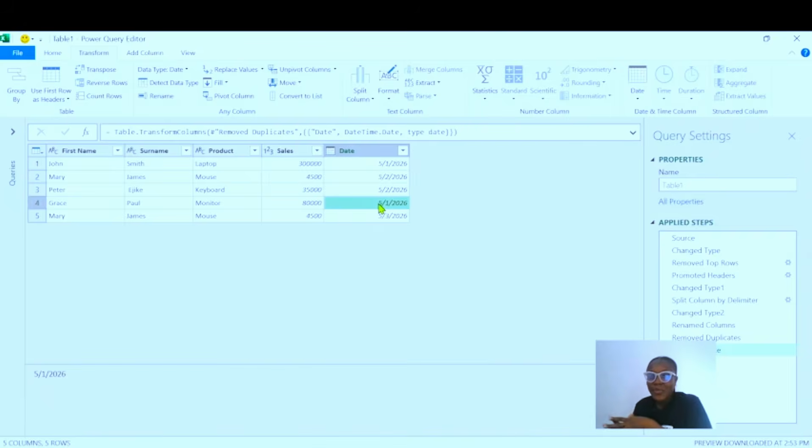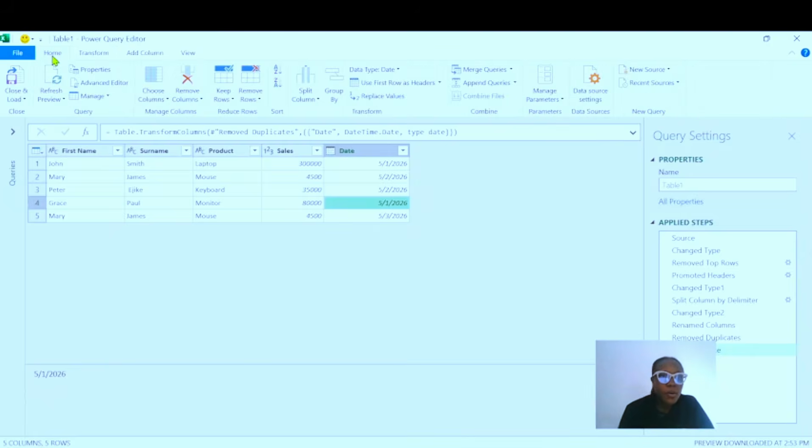And what else did we do? We renamed the columns, and we also deleted duplicate values. So we are going to load it back to Excel. Let's say that we want to further continue with our analysis, so we are going to load it back to Microsoft Excel. How do we load it back?